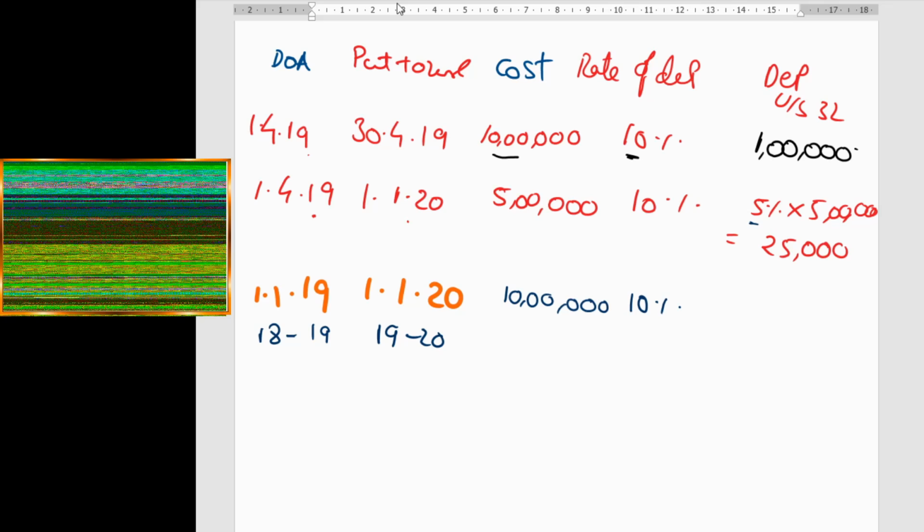So in this case, what is my rate of depreciation? 10% into 10 lakhs. So ultimately, my amount of depreciation is going to be 1 lakh. Again, if an asset is acquired and put to use both in the same financial year, then only 50% of the normal rate of depreciation applies. Acquired in one year, put to use in another year, even if put to use for a period of less than 180 days, you can still take 100% of your normal rate of depreciation.